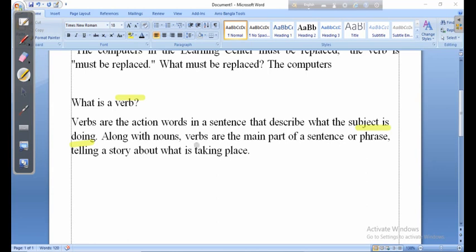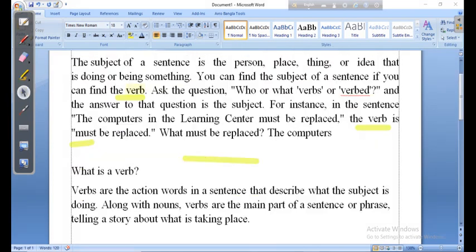Along with nouns, verbs are the main parts of a sentence or phrase, telling a story about what is taking place. So, dear students, you have already sensed that there is a great relation between subject and verb. You may get the subject easily if you know the verb. If you ask the verb a question, easily you will get the subject.